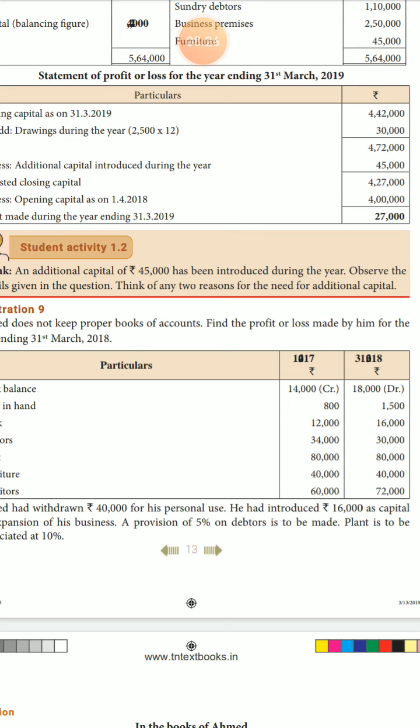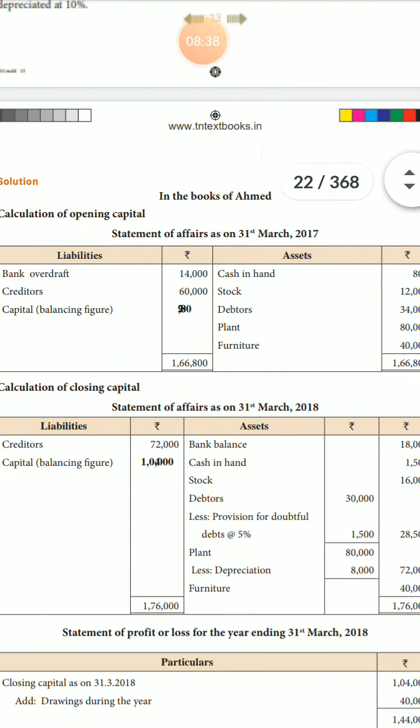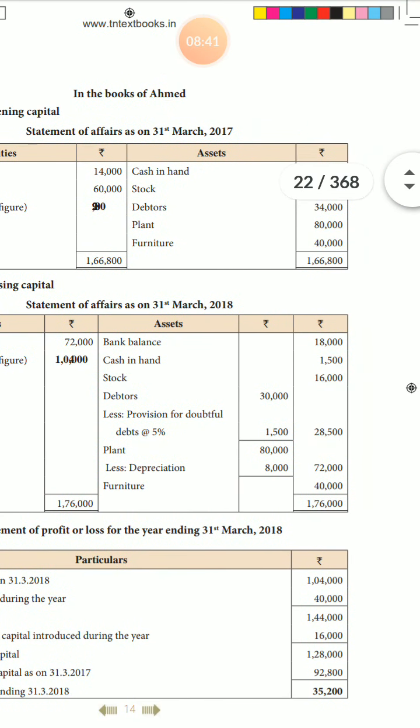This side 30,000. Debtors 30,000 less provision for bad and doubtful debt at 5%. That amount is 1,500 minus, how much? 28,500. Next, plant, how much? Yeah, plant how much rupees? 80,000 rupees. Listen.